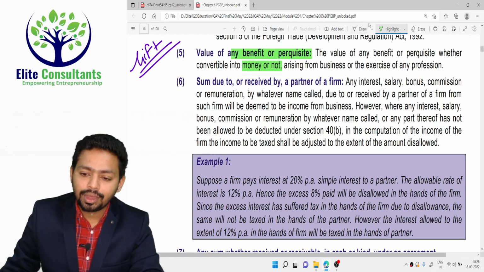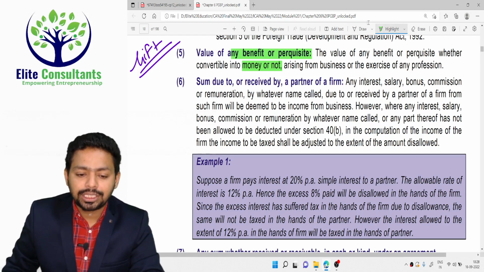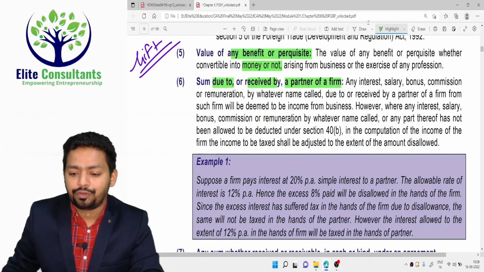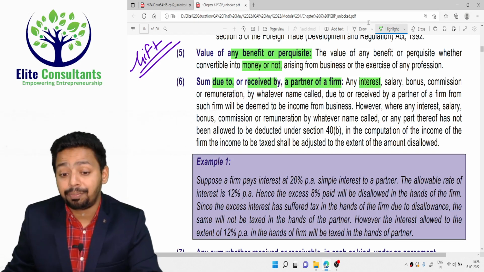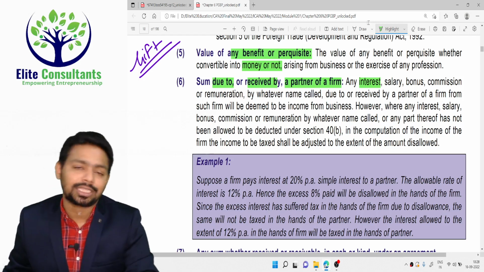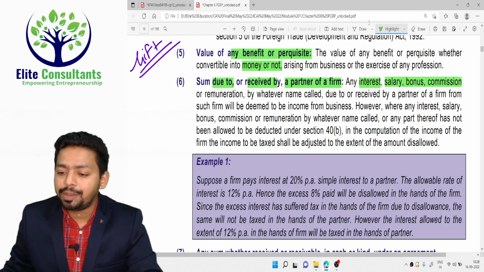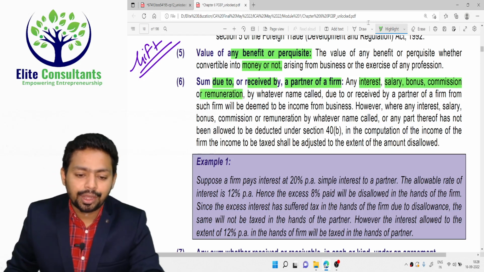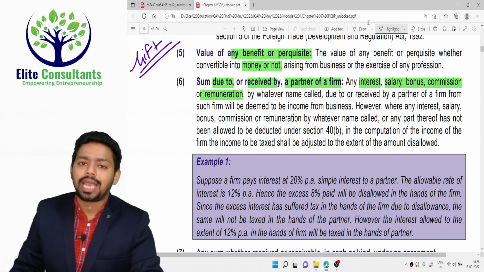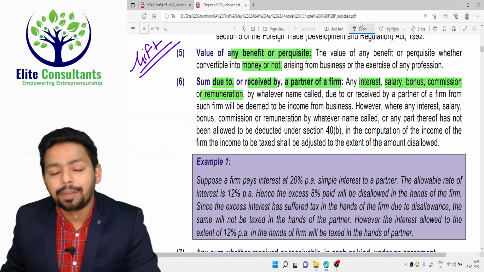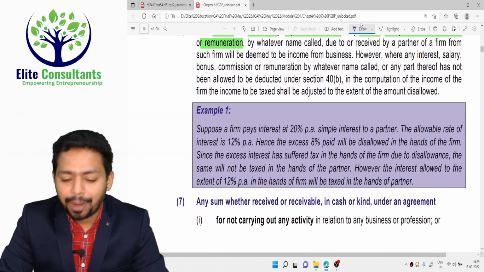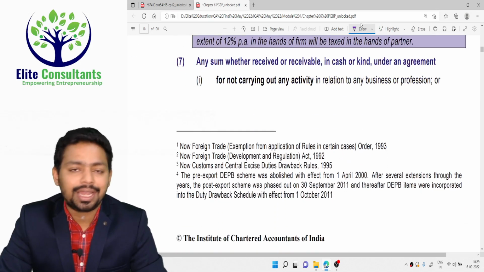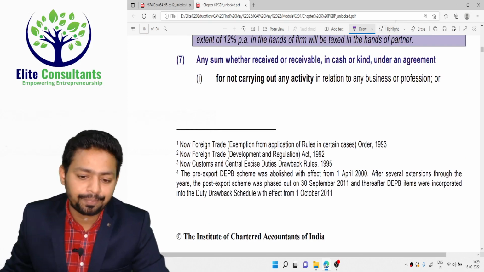Next, any sum due to or received by a partner of a firm. So what did the partner receive from the firm? Partner may receive interest. Usually interest is taxable in IFOS, but interest received by a partner is taxable under PGBP. Salary, bonus, commission or any remuneration, usually it is taxable under the salary head, but salary earned by the partner is taxable under the PGBP head. So that is applicable to partners of a firm. If they are receiving any of this income, it is taxable as PGBP.